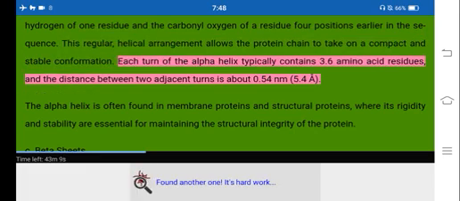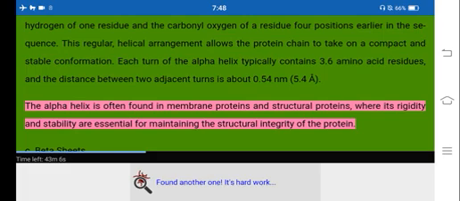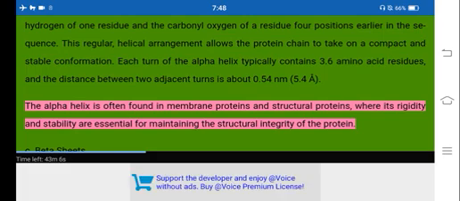Each turn of the alpha helix typically contains 3.6 amino acid residues, and the distance between two adjacent turns is about 0.54 nanometers, 5.4 Å. The alpha helix is often found in membrane proteins and structural proteins, where its rigidity and stability are essential for maintaining the structural integrity of the protein.